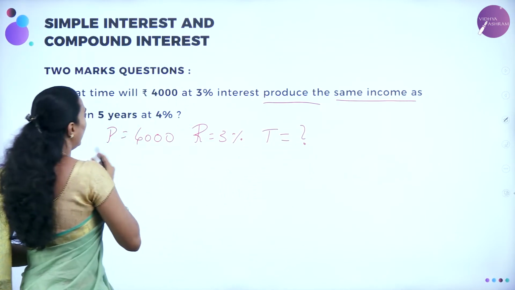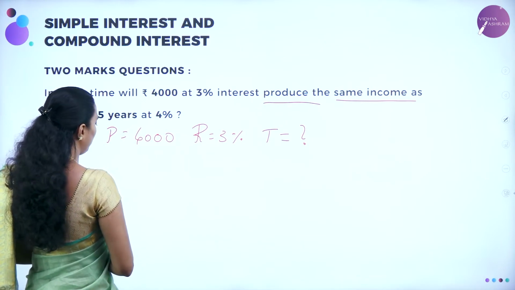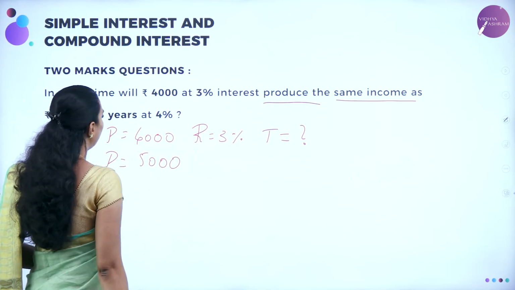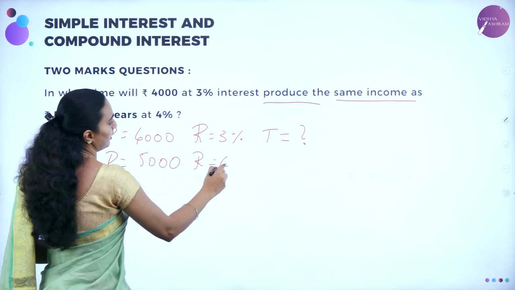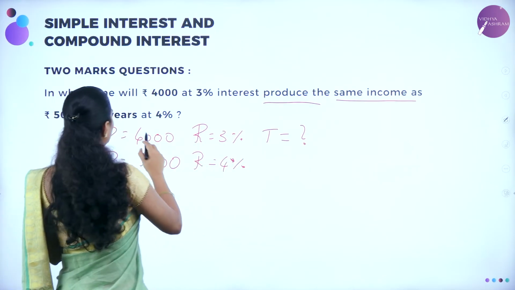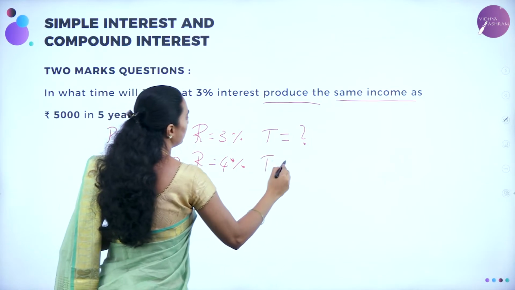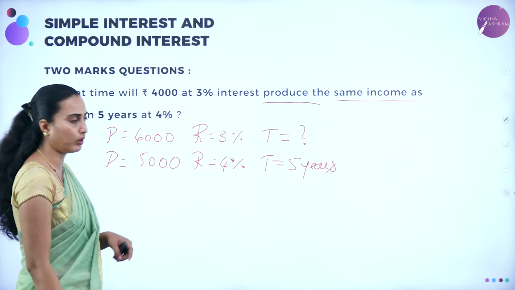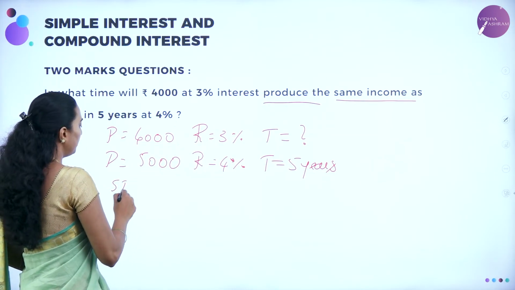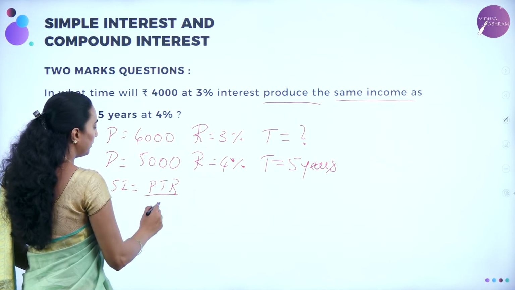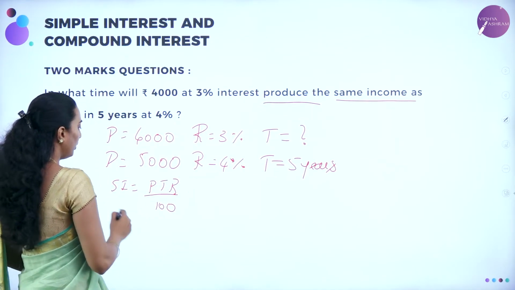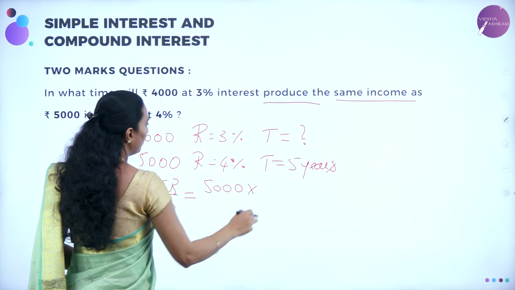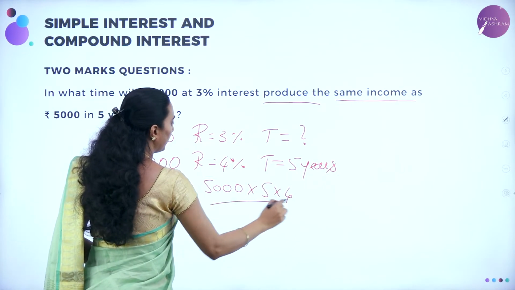What have they given next? Income same as rupees 5,000, which means P is equal to 5,000 and the rate of interest is 4%. And then 5 years means T is equal to 5 years. Now let me calculate the simple interest, and then T for the other one. Simple interest is equal to PTR divided by 100, which is 5,000 into 5 into 4 divided by 100.